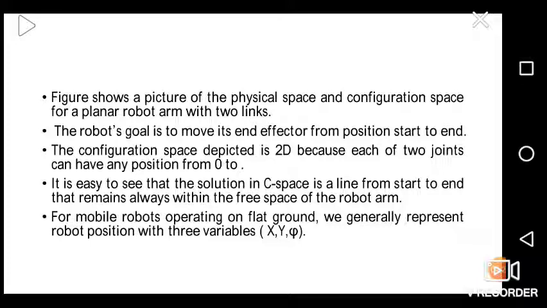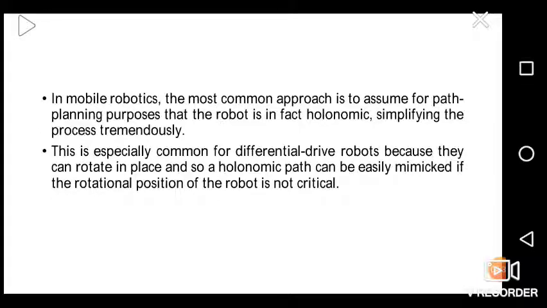For mobile robots operating on flat ground, we generally represent robot position with three variables: x, y and psi. In mobile robotics, the most common approach is to assume for path planning purposes that the robot is in fact holonomic, simplifying the process tremendously.